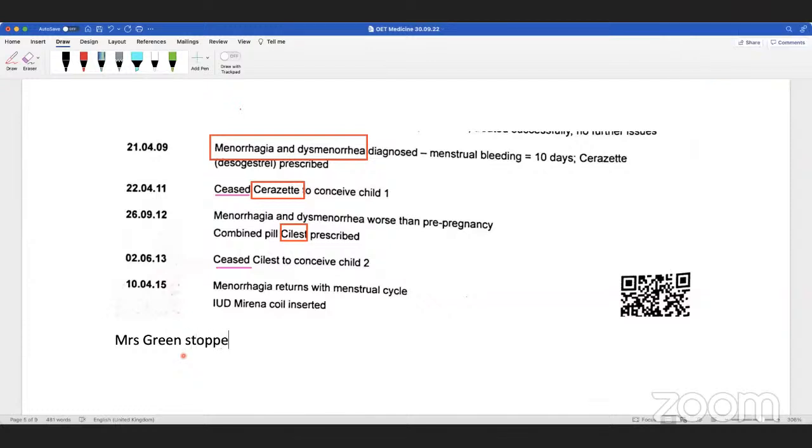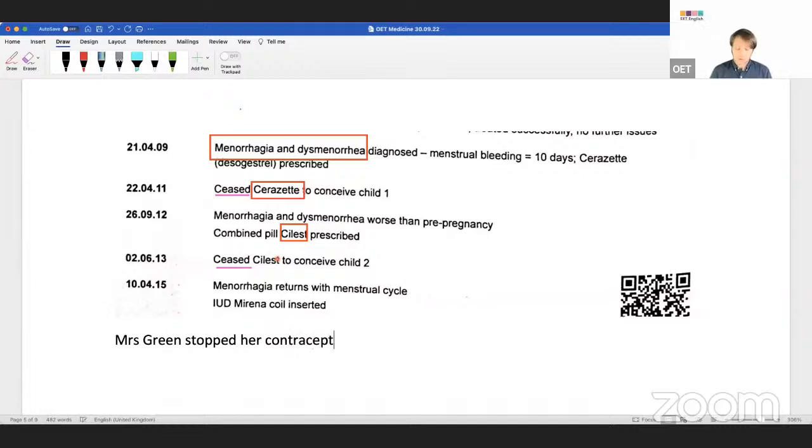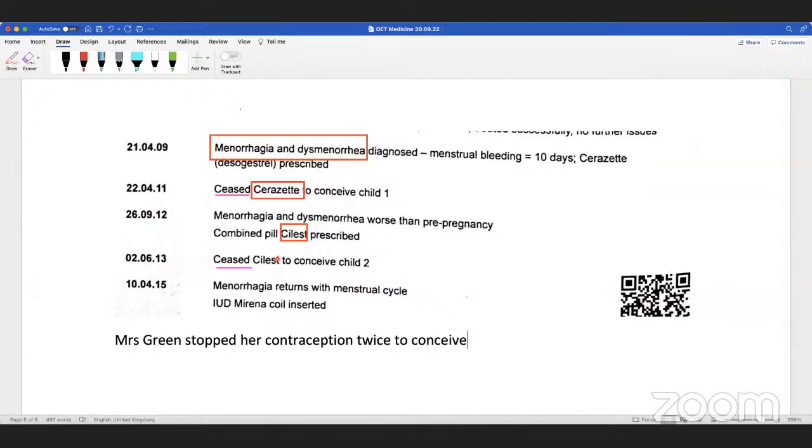What does ceased mean? Stopped, right? So Mrs. Green stopped. How do I summarize these two? Stopped her contraceptive pills. Contraception, right? So Mrs. Green stopped her contraception how many times? Twice. Why did she do that? To conceive. We don't need to say child, actually.